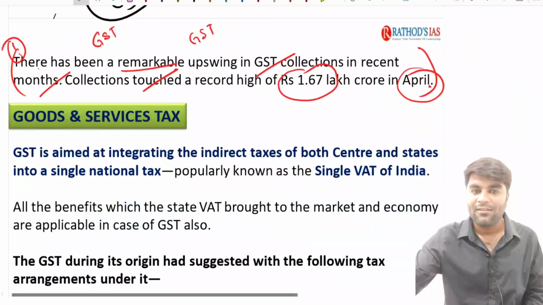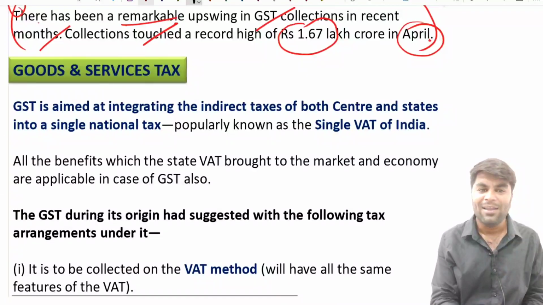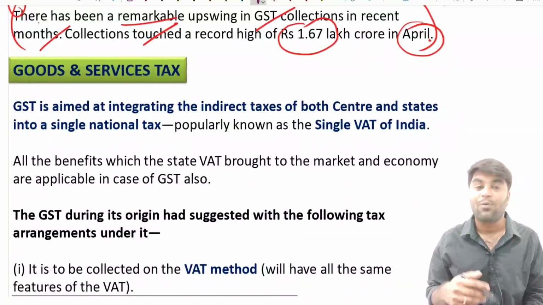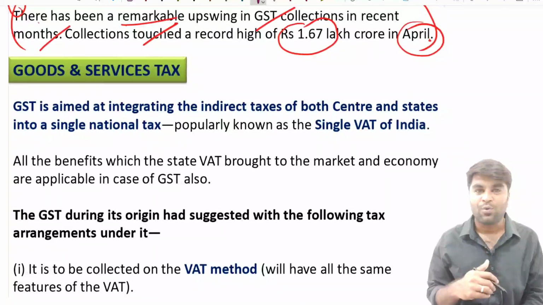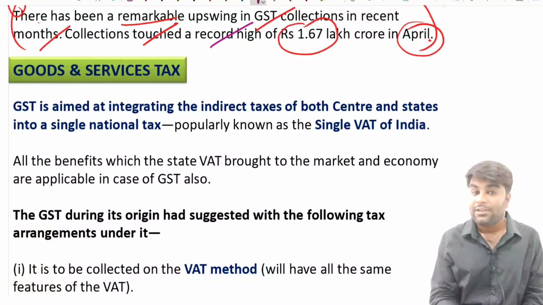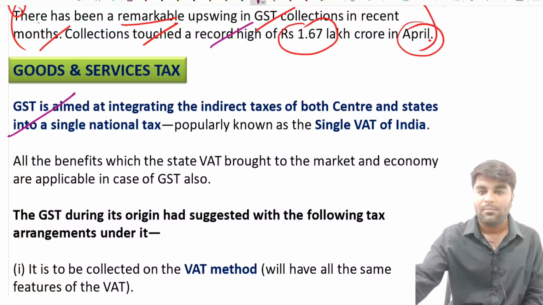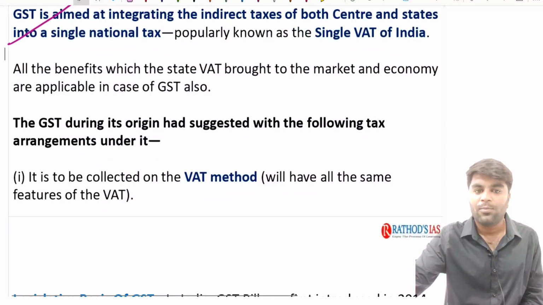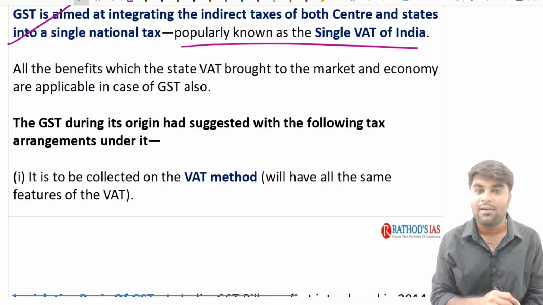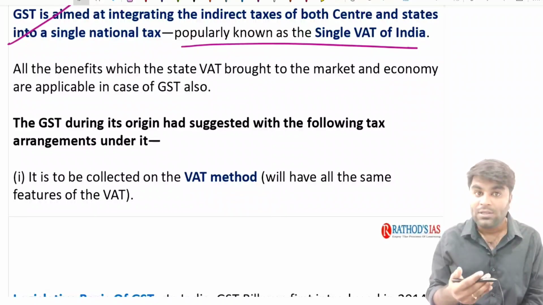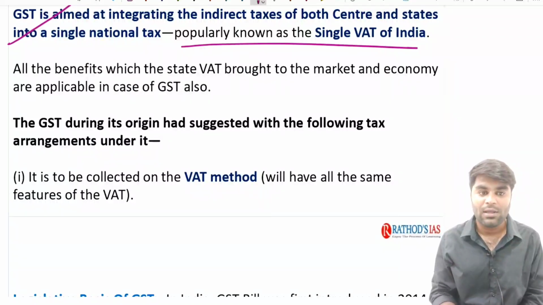So this is about the current affairs. So this is about the basics topic. I hope I have clearly given you how the GST works, what is the VAT and how the GST is going to work in the country. I hope the things are very clear. See, in such a way the GST is working, and here you have the points. Just go through the points, like it is popularly known as a single VAT for the whole country. Now you know why the GST is considered as a single VAT for the whole country.